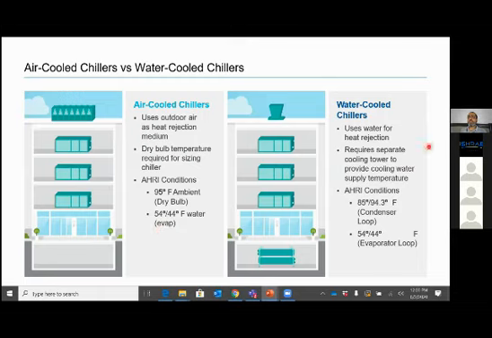What happens in water cooled system? It requires a separate cooling tower. And what cooling tower does, there is a heat exchange happening between water and air, right? Evaporative cooling is happening. Air leaving this has more, or I would say higher humidity, more water vapor.